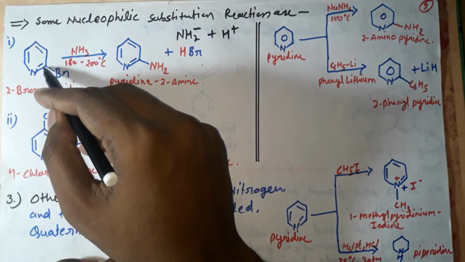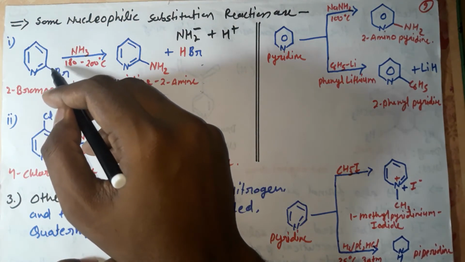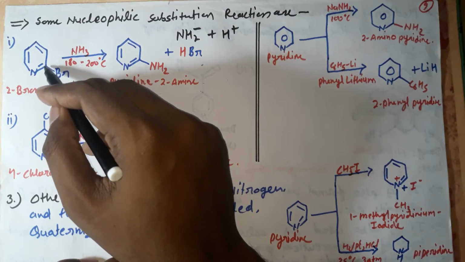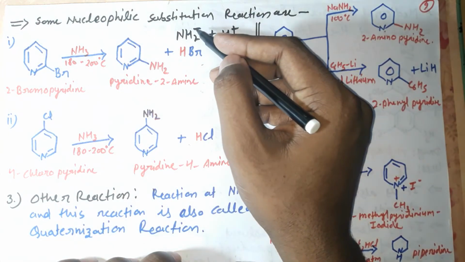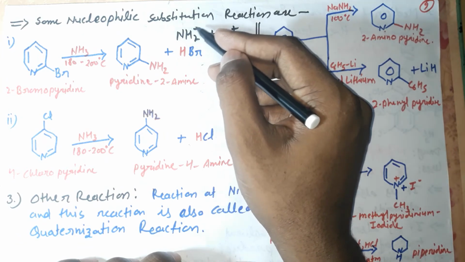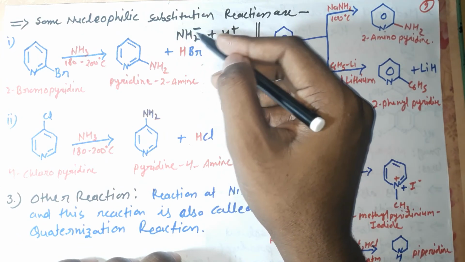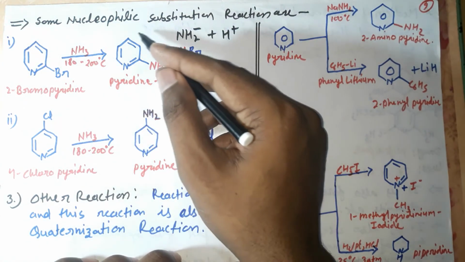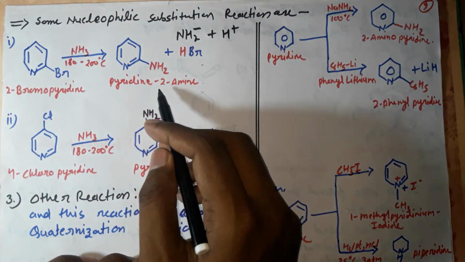Here there is a positive charge because this carbon transferred its electron to the bromine. This positive charge will react with the amine group, because it has a negative charge, and form a bond, giving the compound pyridine-2-amine.